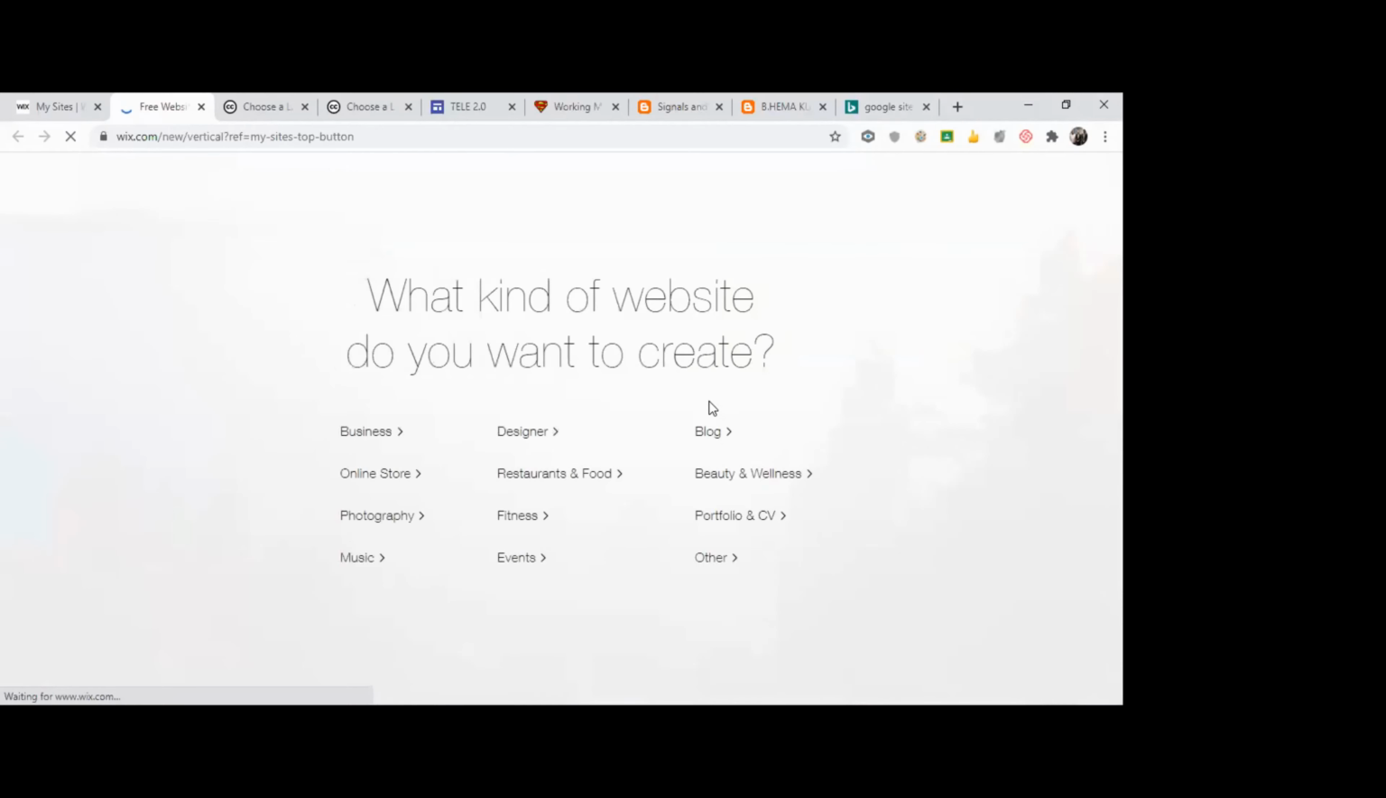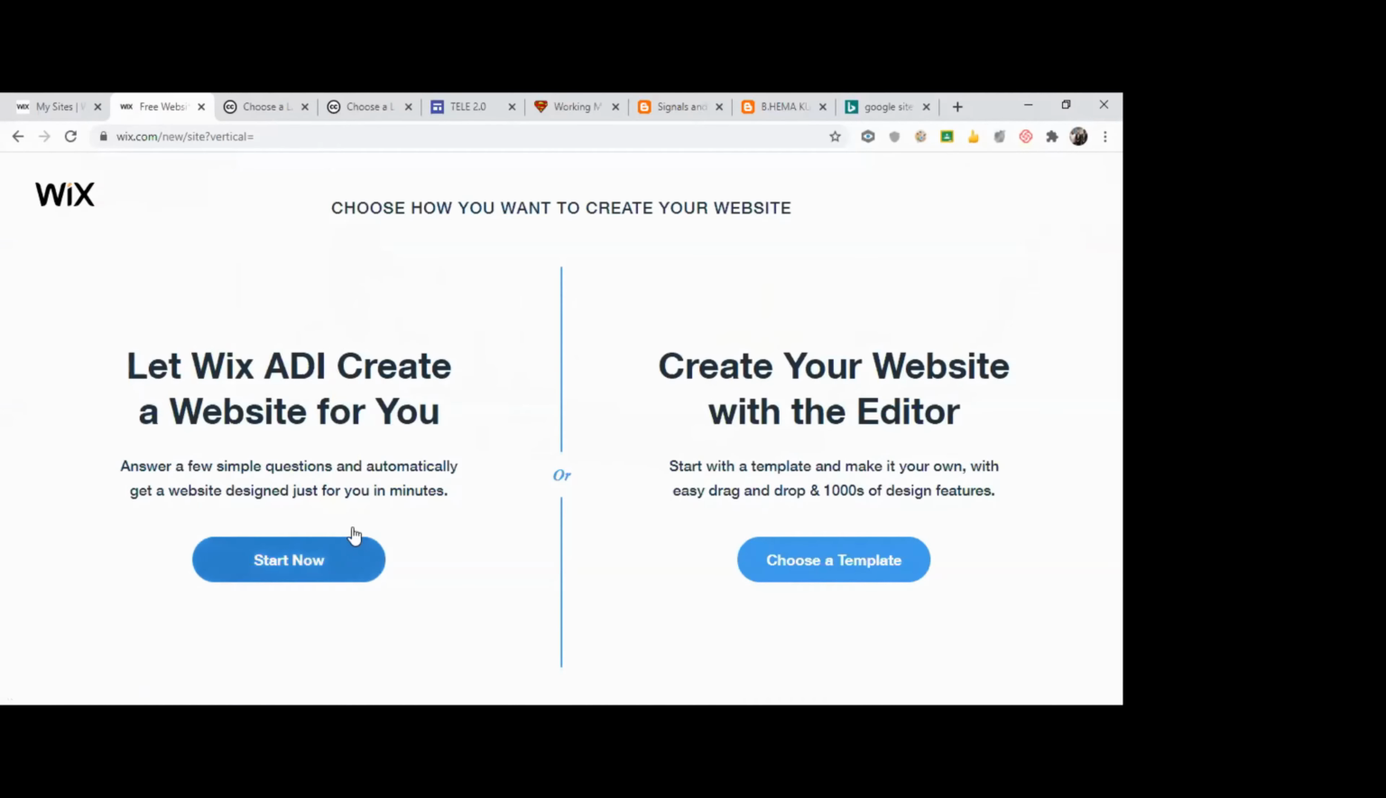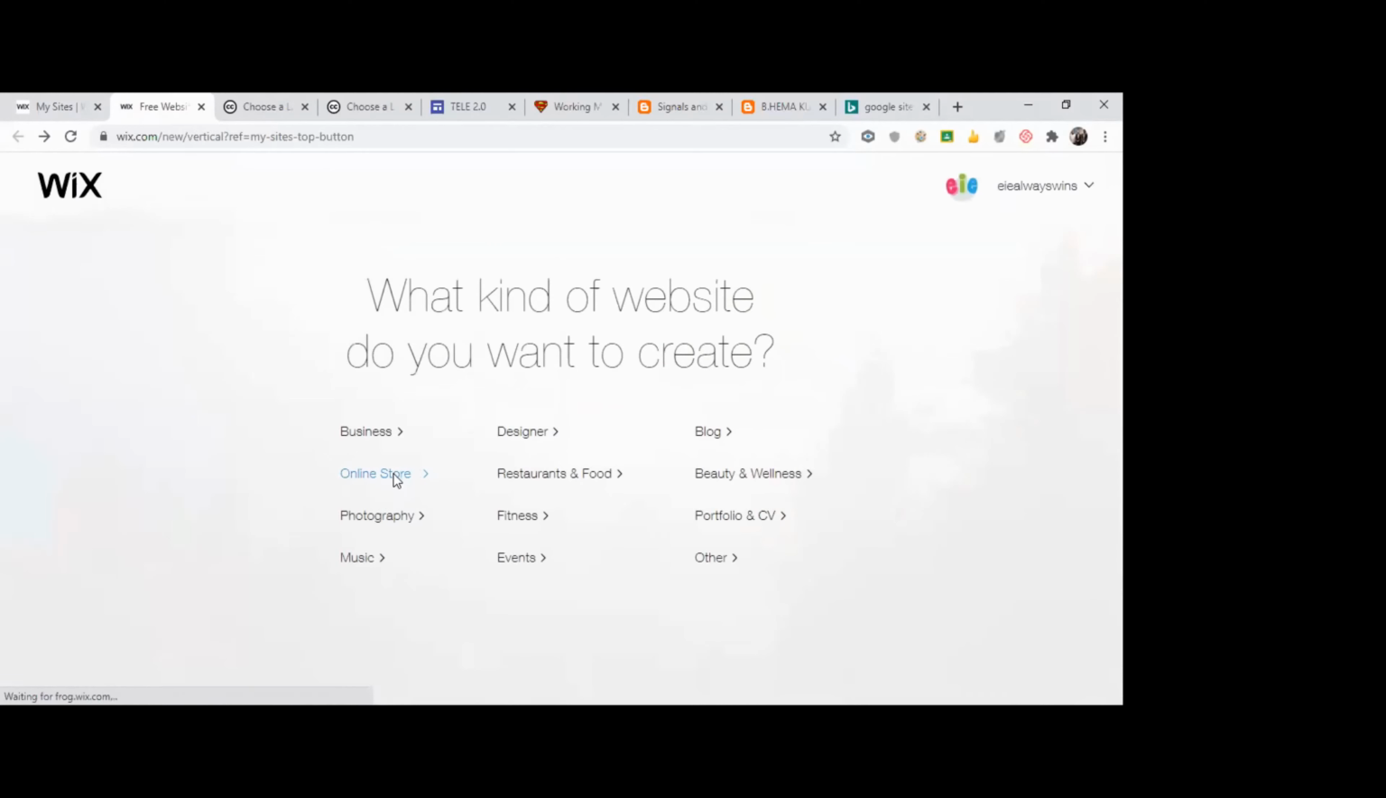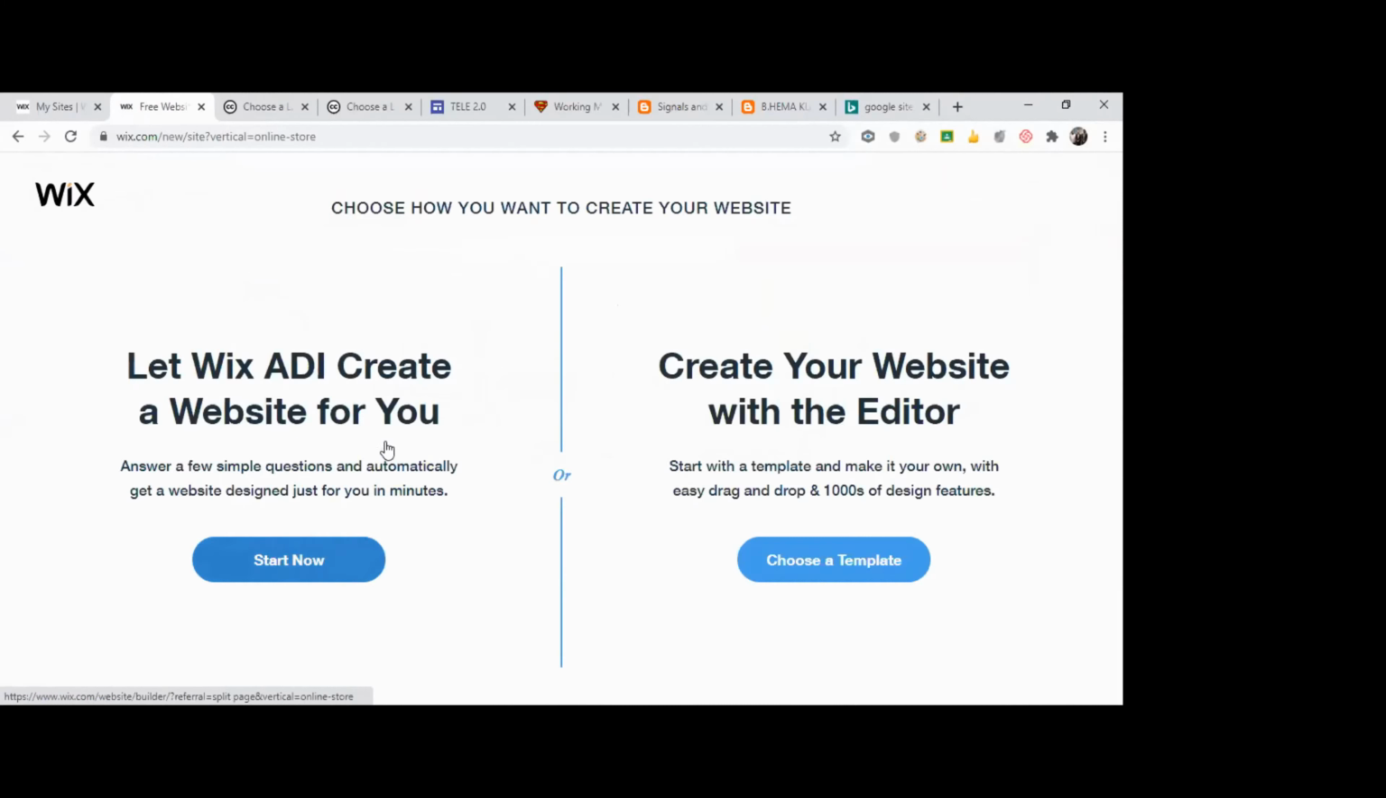As soon as I click on create new site, it is asking what kind of website you wish to create, whether it's a business or designer or online store. So it's a program, right? I just choose, say, or make it other. So you have two options again. Let Wix create a website for you. I'll just choose an online store, almost like an online class, no? I'm just choosing online store for the time being.